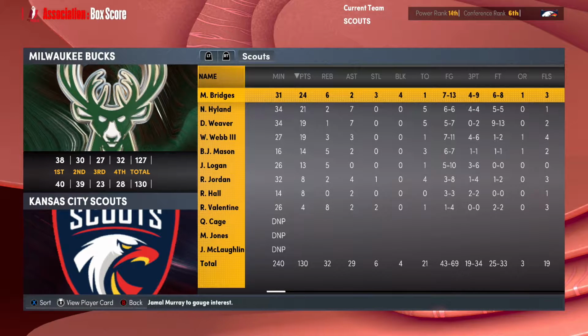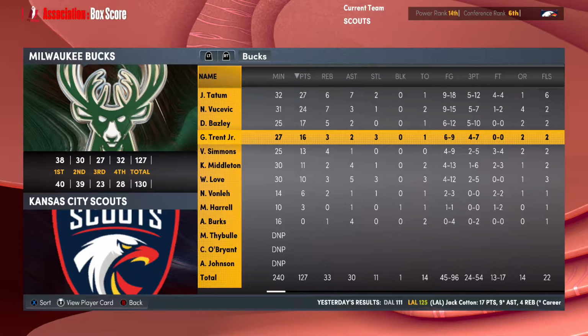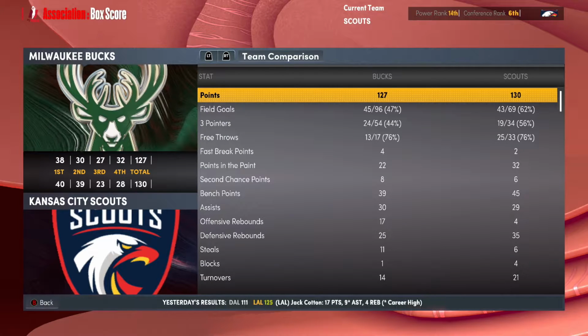By the way, we did win a game. It was a 3-point win and a high-scoring shootout against the Milwaukee Bucks. 24 for Bridges, 21 for Highland, 19 for Weaver and for Webb. The Bucks got 27 from Tatum, 24 from Vucevic, but we come out on top by 3.